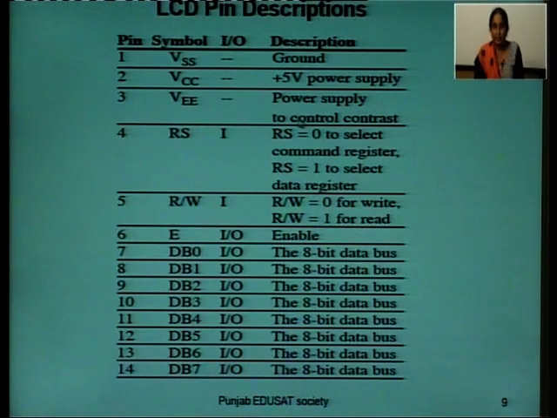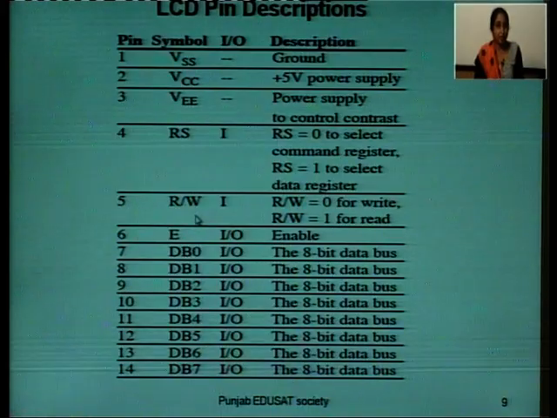This is connected to variable power supply to control the contrast. Next, we have RS pin. This is input pin for the LCD, and when we make RS equals to 0, it selects command register. When we make RS equals to 1, then it selects data register.